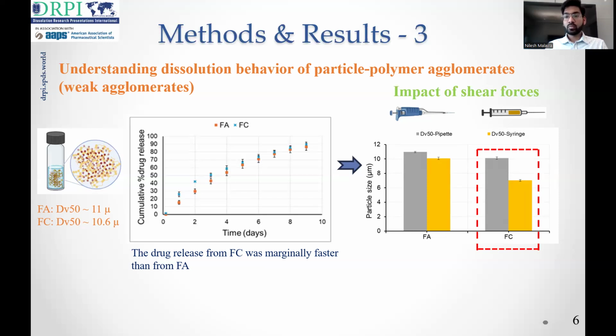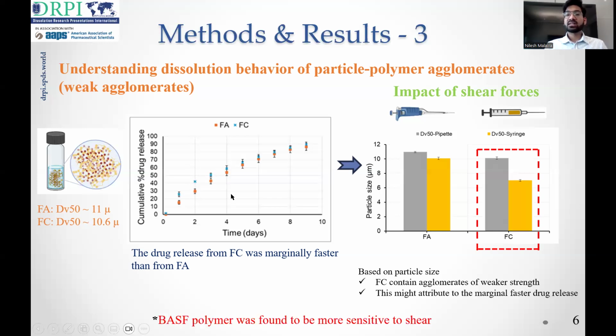However, in case of formulation FC, we can see there is a drastic drop in the particle size when the sample is introduced using syringe, suggesting that the particle agglomerates in the formulation FC were much more sensitive to shear, and that could be the attributing factor for the marginal increase in the drug release. So from this study, we concluded that the suspensions prepared with polymer obtained from different vendor sources could result in the formation of weak agglomerates of different strength, and that could affect the drug release.